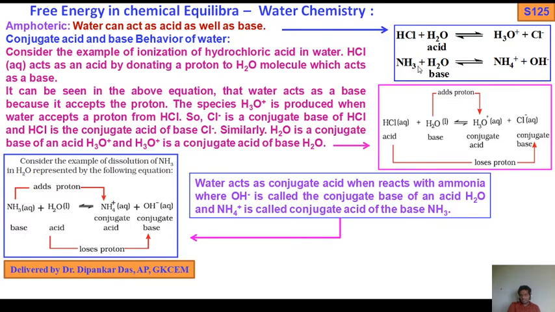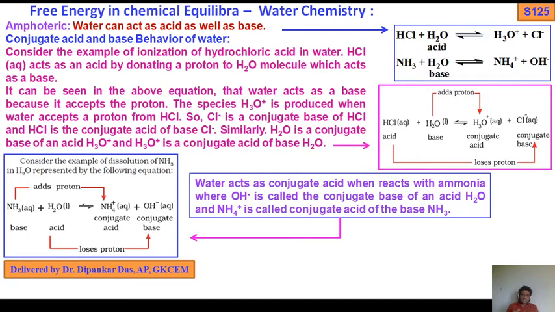I told you the simple reactions showing water reacting with HCl, which gives H3O positive and Cl minus. When it reacts with ammonia, it gives OH minus and ammonium ions. That means water behaves as an acid or a base in the presence of a base or an acid. So that's why it has an amphoteric nature, due to both acid and base properties. It functions with acid-base properties.